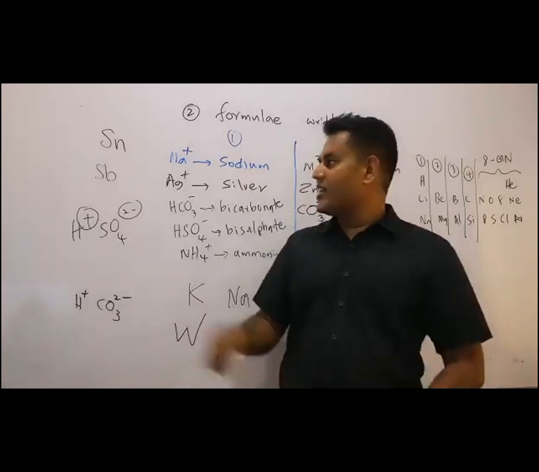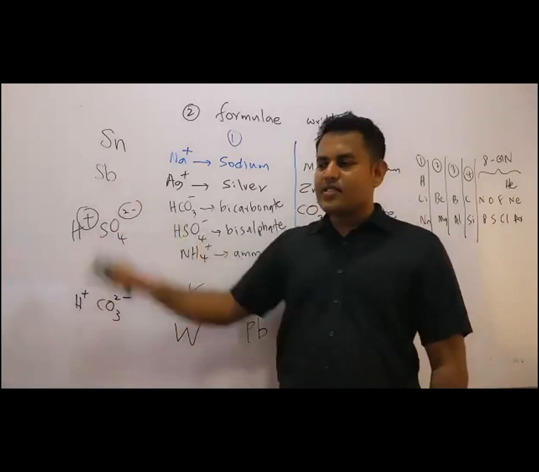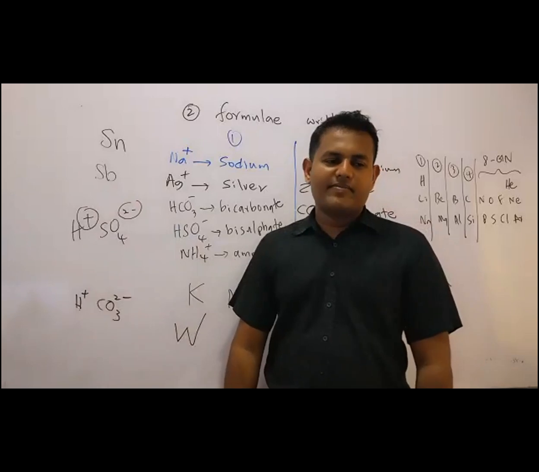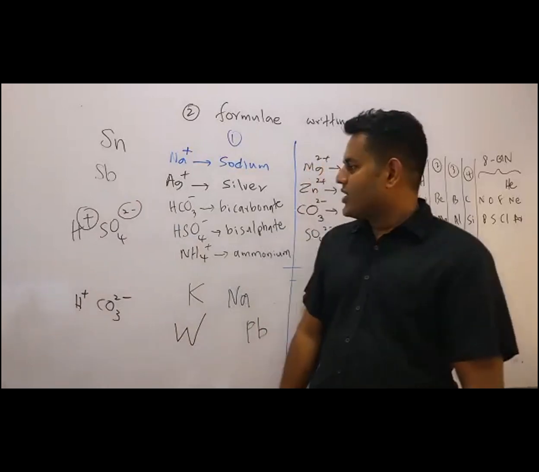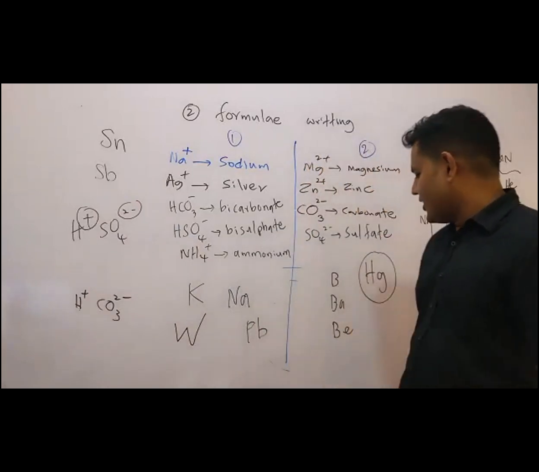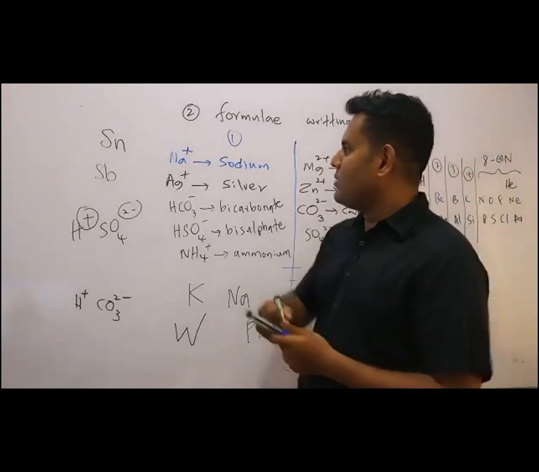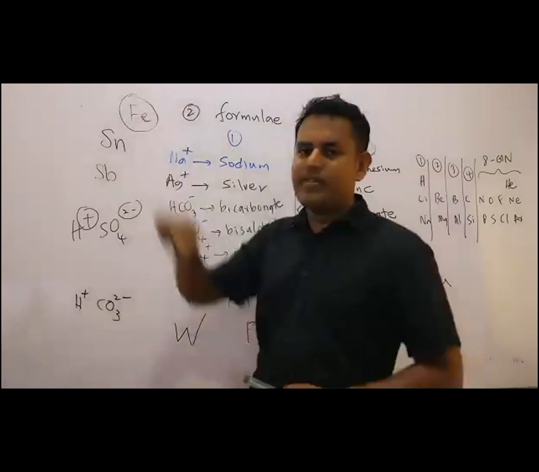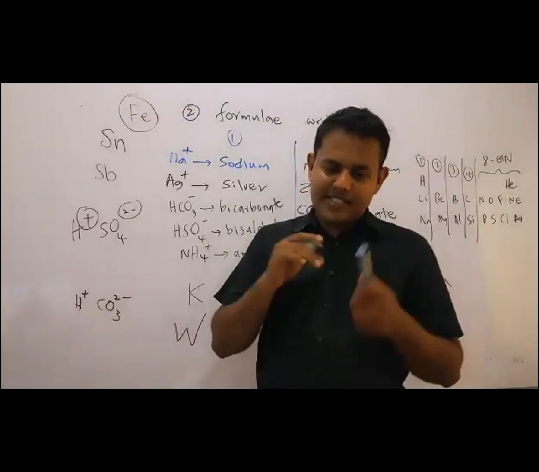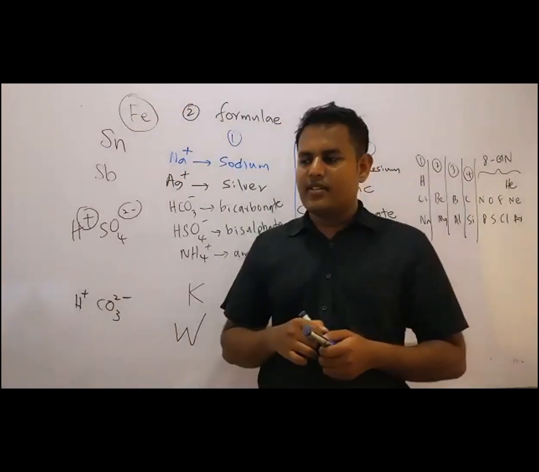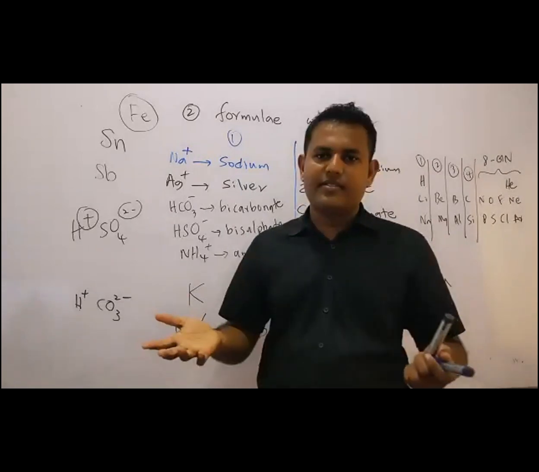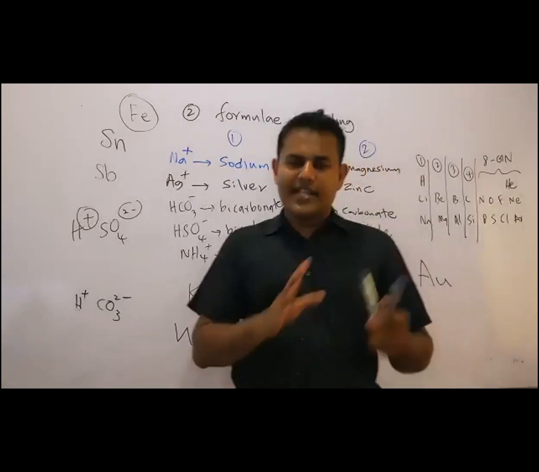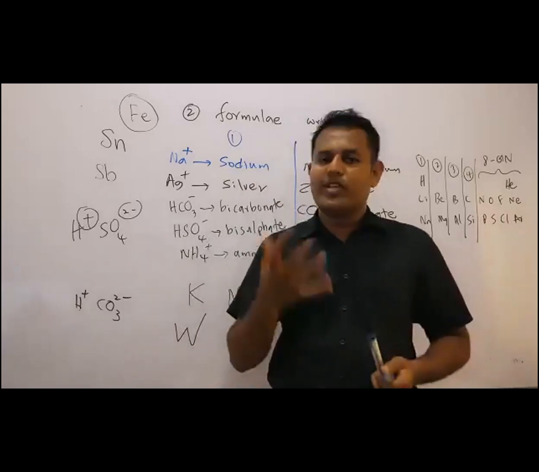What is the name? Sb. Antimony. Okay, very good. So we have those elements. Now give Fe. Fe means what is the English name? What is the English name for Fe? Iron. That's correct. Then next question, what is the Latin name for Fe?